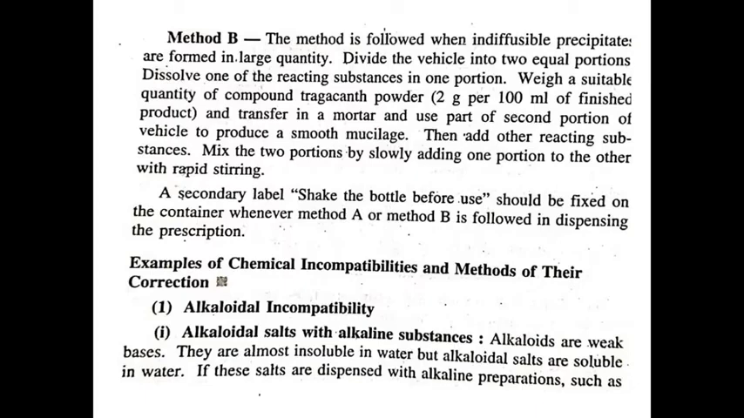then the second portion of vehicle is added in small quantity into the mortar to produce a smooth mucilage. Then add the other reacting substance into this and add the remaining portion of the vehicle. Then mix these two portions by slowly adding one portion into another portion with rapid stirring. Here compound tragacanth powder is used as a suspending agent.